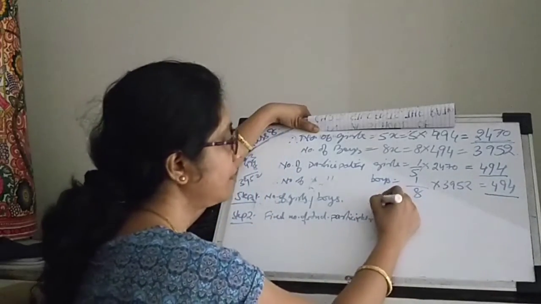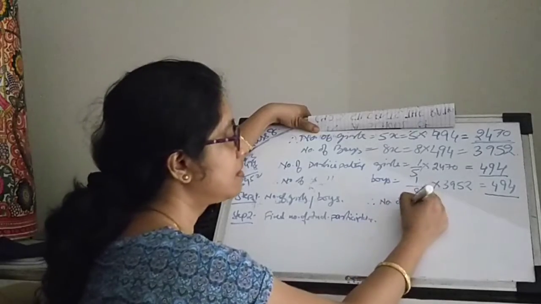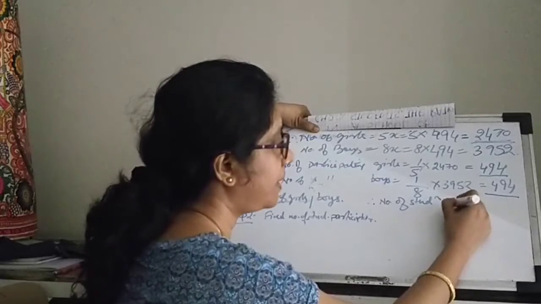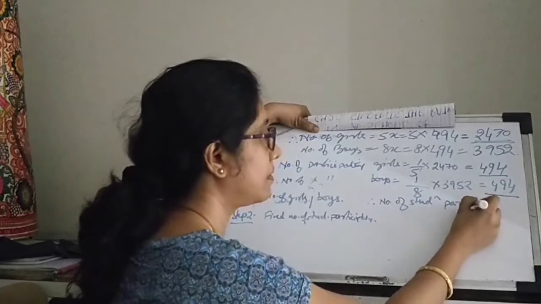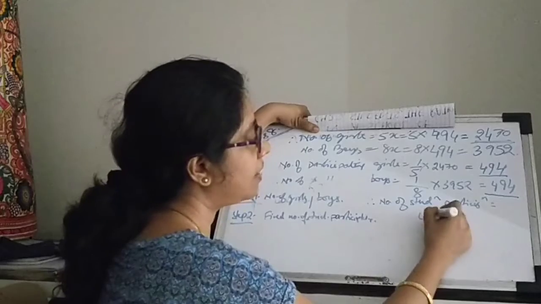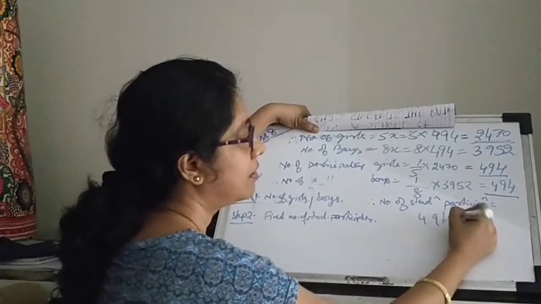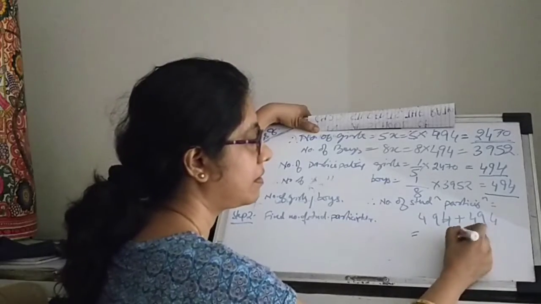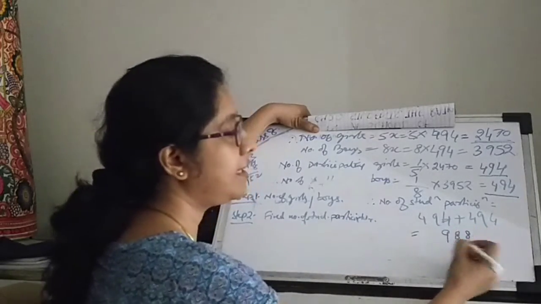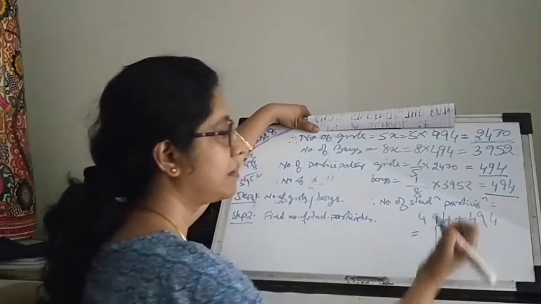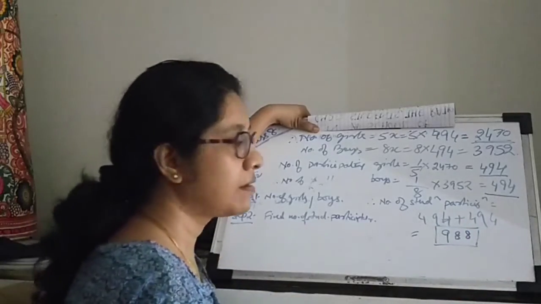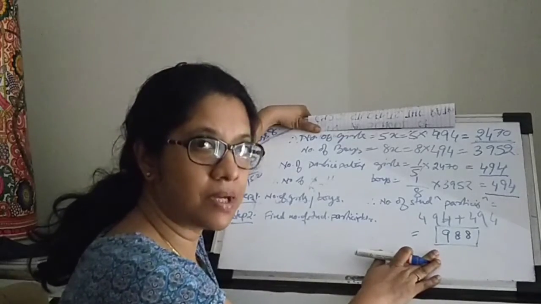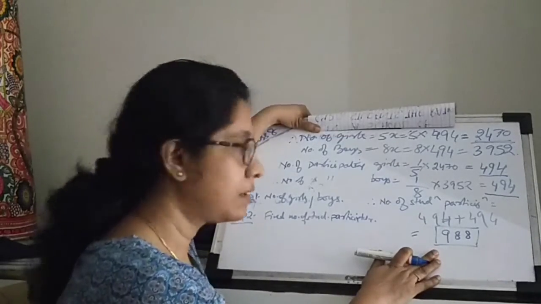Therefore, number of students participating equals 494 plus 494, which will be 988. Okay, this is the total number of students who have participated, who have taken part in the camp.